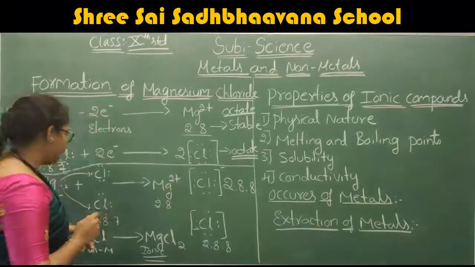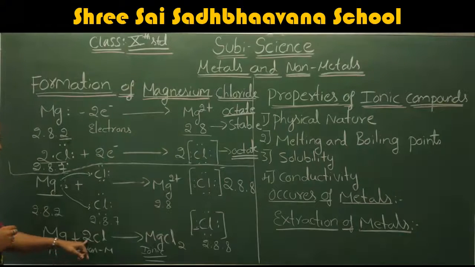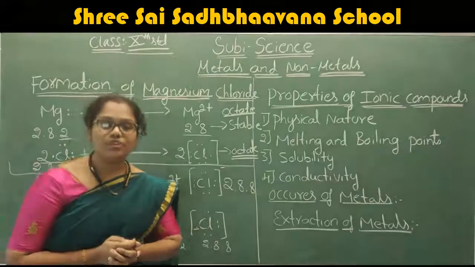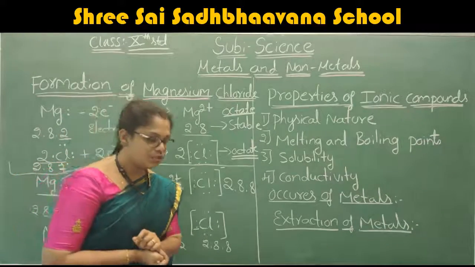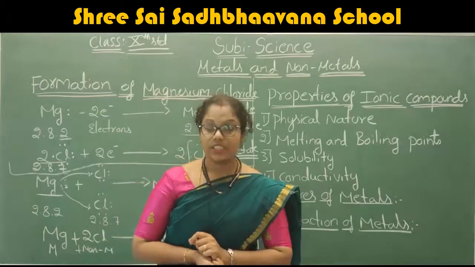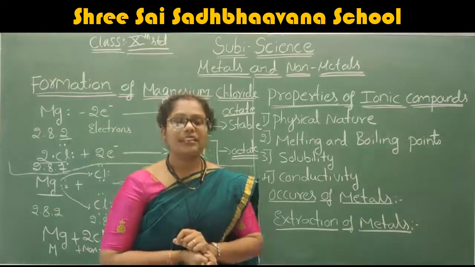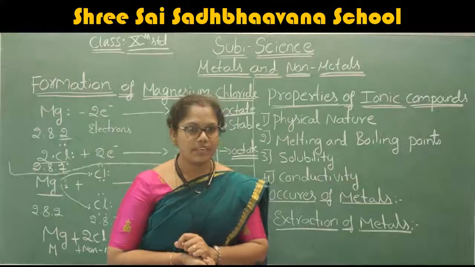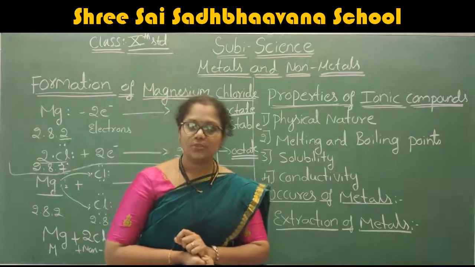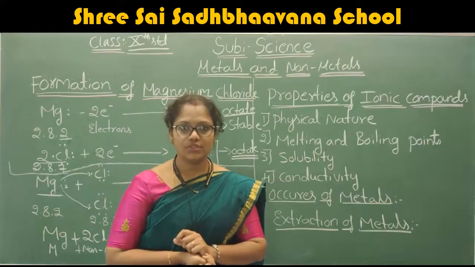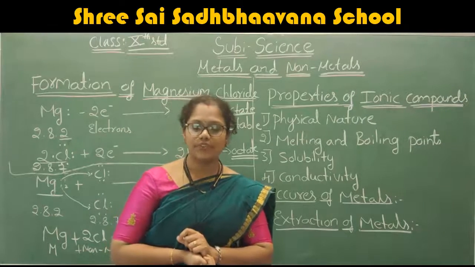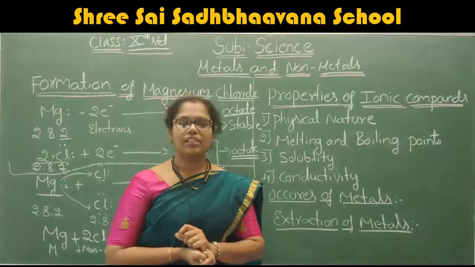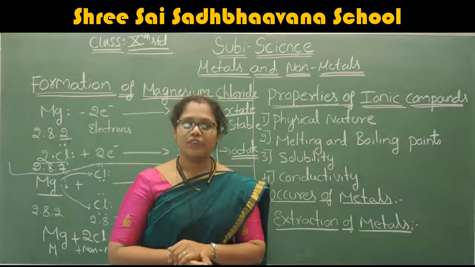What is going to form? In the overall reaction, when Mg reacts with chlorine, it forms the ionic compound magnesium chloride. Therefore, what are the 2 important compounds we discussed? The first one is sodium chloride and the second one is magnesium chloride. Understood? Which is the first compound we discussed? Sodium chloride, and the second compound is magnesium chloride.